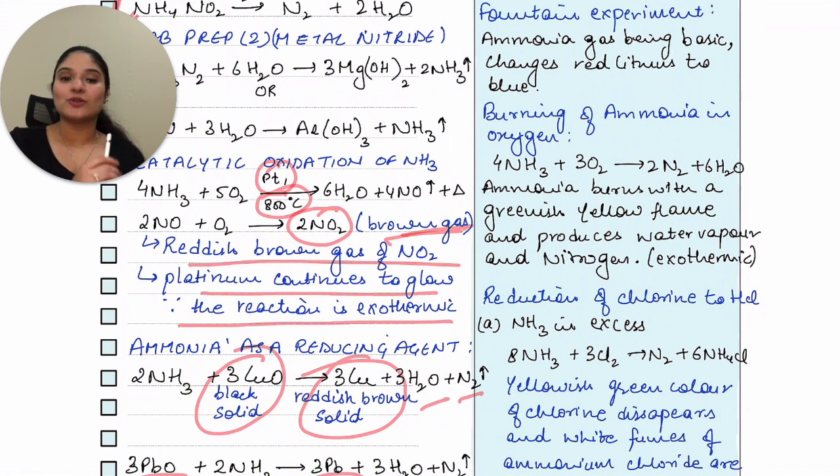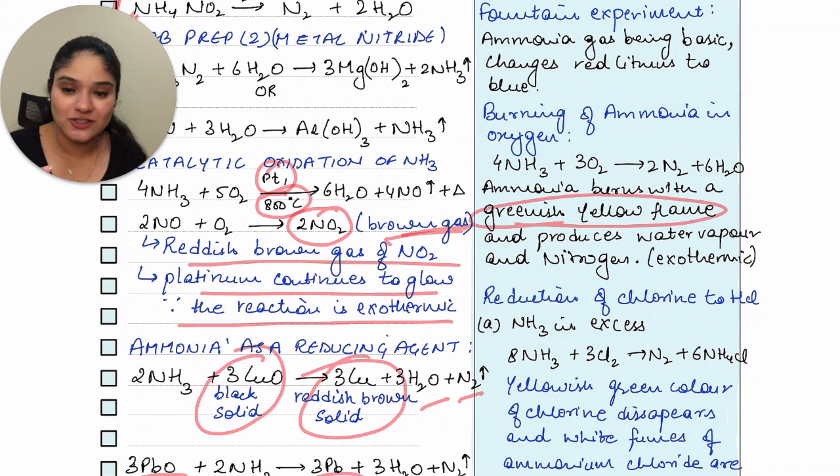Moving on to the next one, burning of ammonia in oxygen. So you have ammonia reacting with oxygen, which gives you nitrogen gas and water. Now ammonia burns with a greenish yellow flame. Observation again: ammonia burns with a greenish yellow flame and produces water vapor and nitrogen. This is also an exothermic process. So when this reaction happens, everything comes out in vapor, so you don't really see anything left behind.